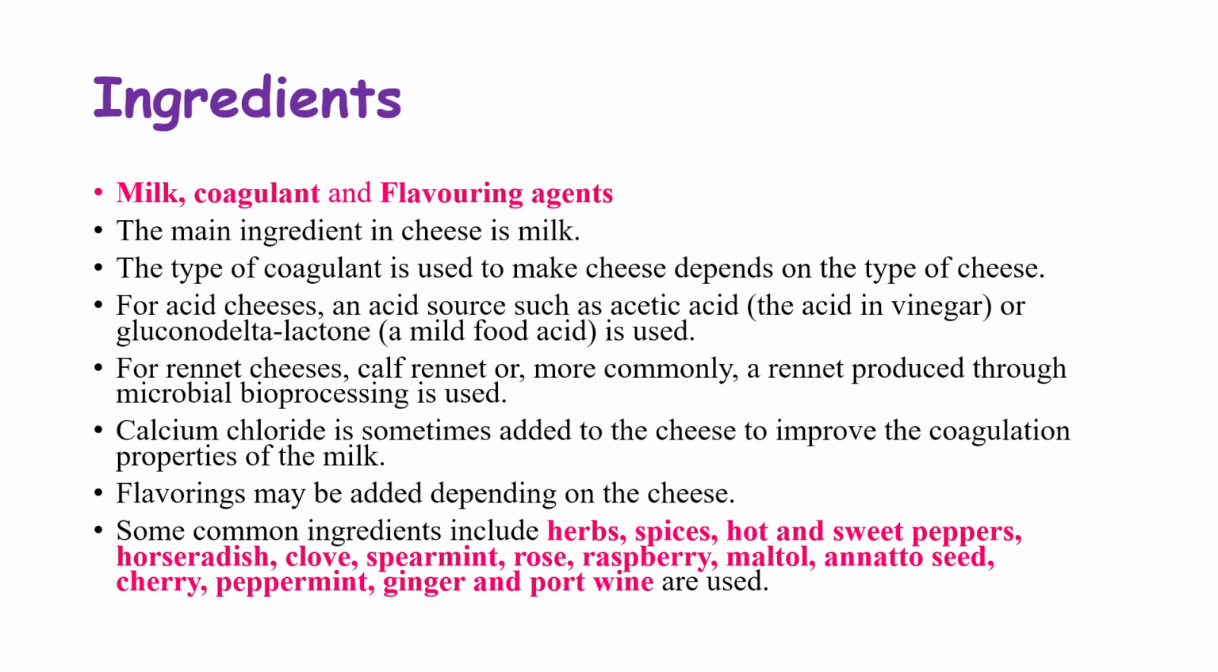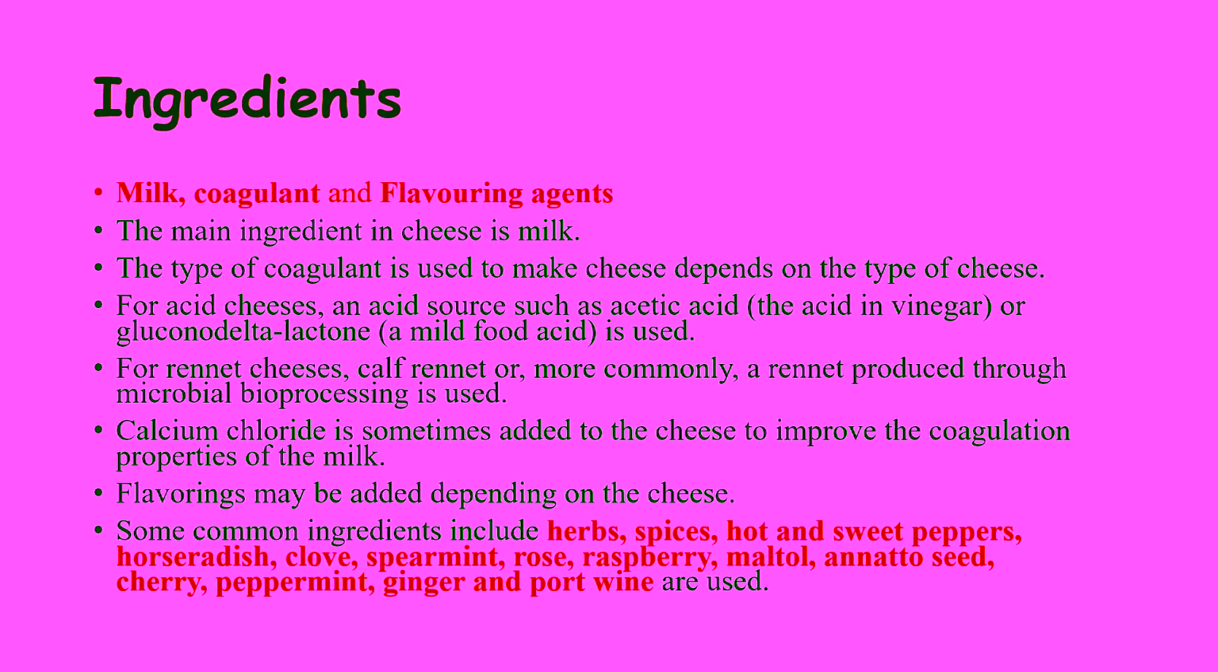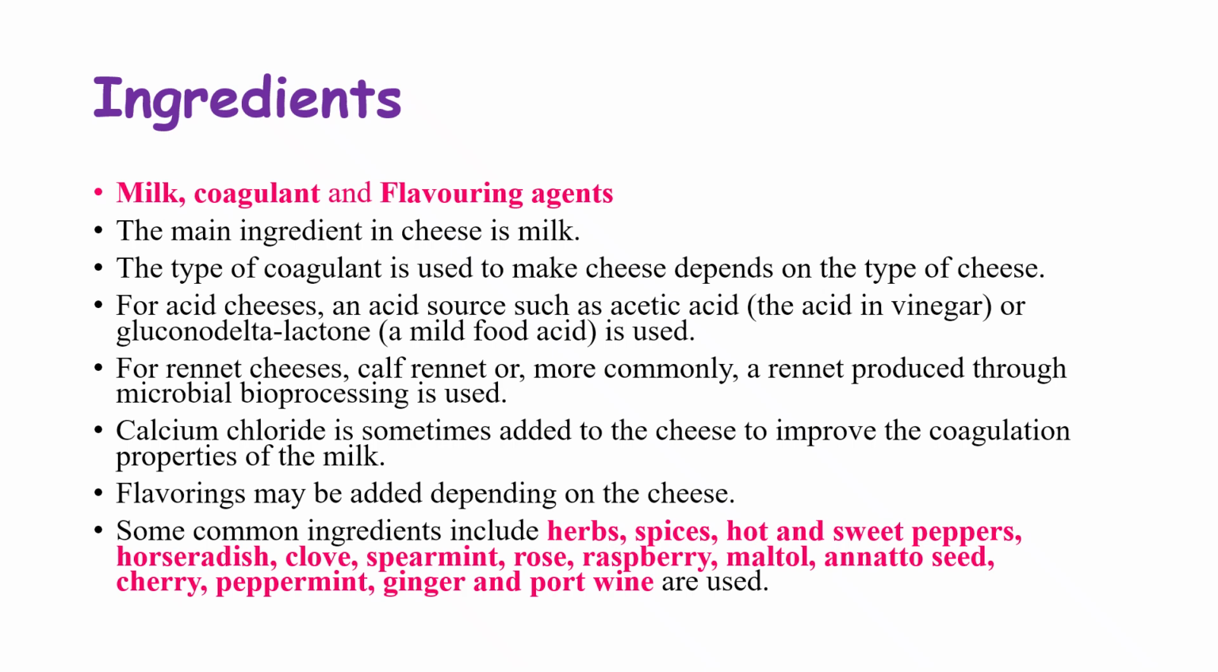The main ingredient in cheese is milk. The type of coagulant used to make cheese depends on the type of cheese. For acid cheese, an acid source such as acetic acid like vinegar or glucono delta lactone, a mild food acid, is used. For rennet cheese, calf rennet or, more commercially, a rennet produced through microbial bioprocessing is used. And calcium chloride is sometimes added to improve the coagulation properties of milk. And flavoring may be added depending on the cheese.